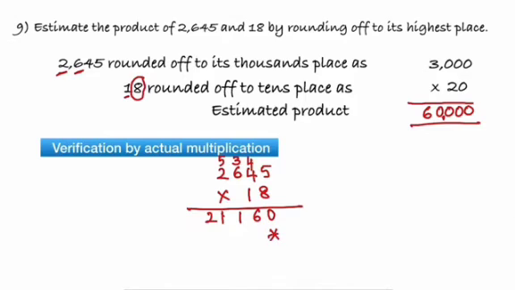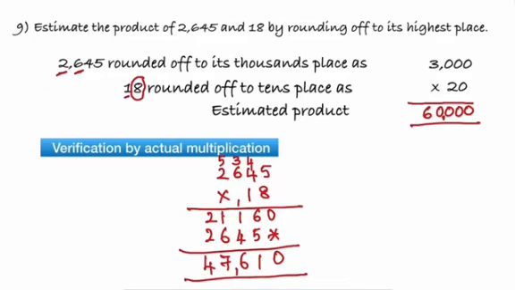Therefore, for the next digit, 5, 4, 6 and 2, when we add 6, then 7, then 4, 47,610 is got by actual multiplication.